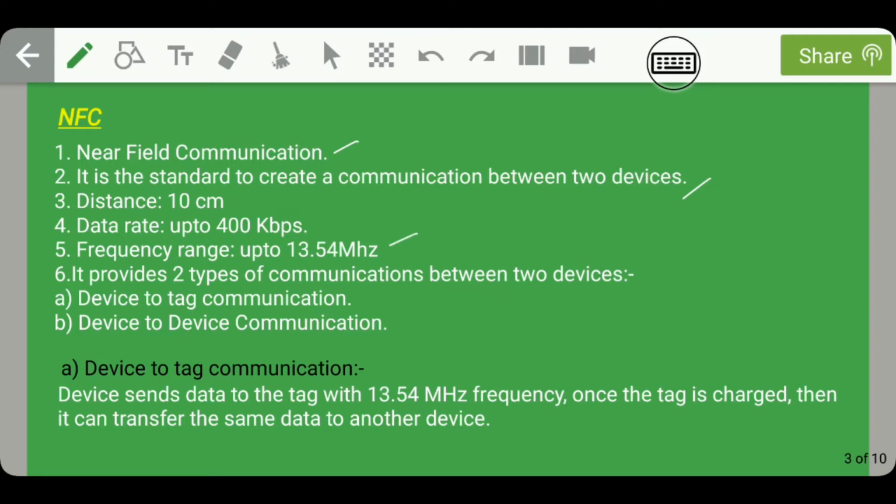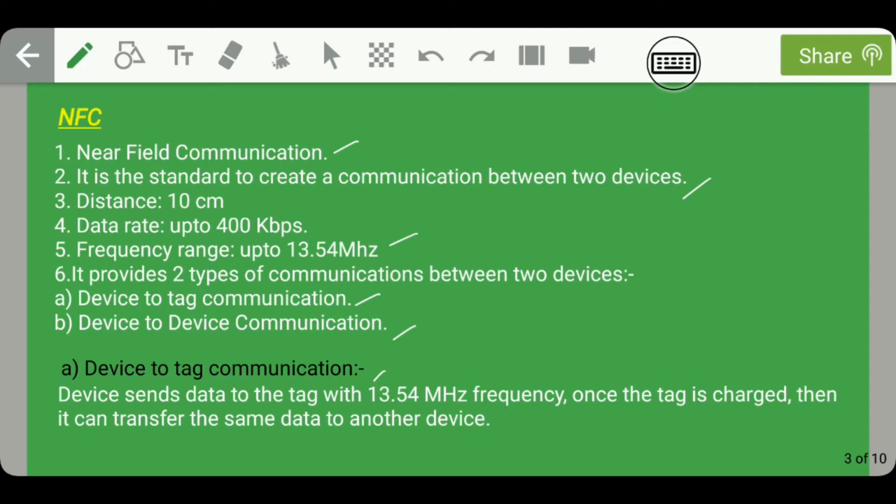Guys, moving on, NFC provides two types of communication between two devices, which are device to tag communication and device to device communication. First of all, let us discuss what device to tag communication means. In device to tag communication, a device sends data to the tag with 13.54 MHz frequency. And once the tag is charged, it can transfer the same data to another device.